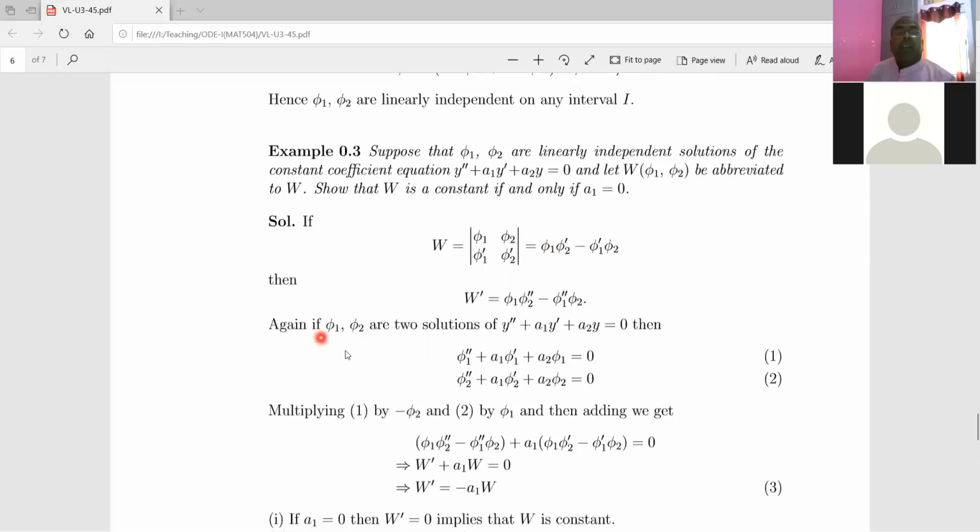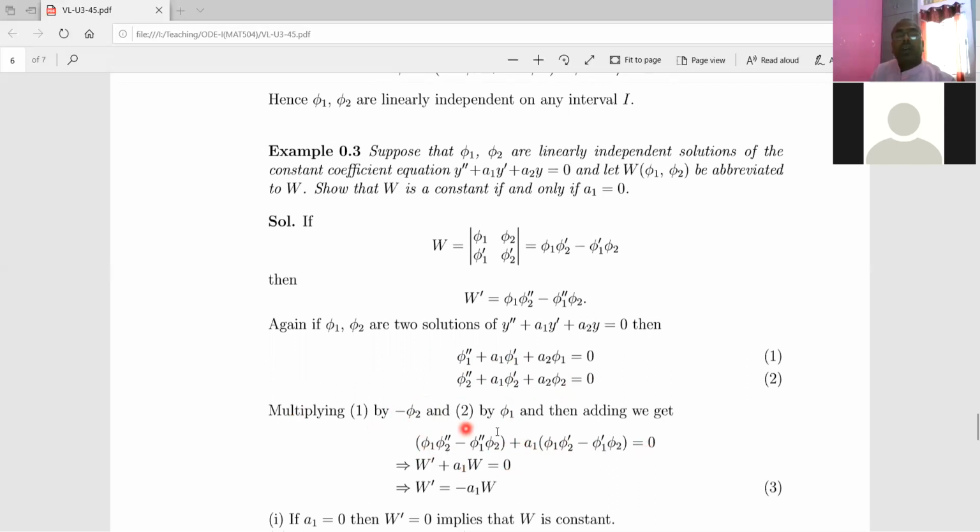Now, if phi 1 and phi 2 are two solutions of this second order differential equation, it means both the functions satisfy the second order differential equation, and therefore you will get equation 1 and equation 2. Then we just multiply equation 1 by minus phi 2, equation 2 by phi 1, and then add these two equations. After rearranging the terms, you will get this. You just make simple calculation as per the directions and get this.